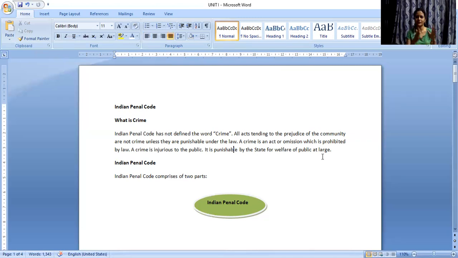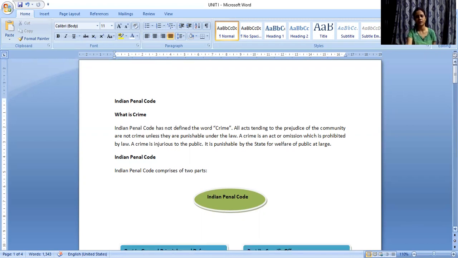As we know, in case of civil law, its impact is very less. It will be limited to the concerned person or maybe his family members. But in case of crimes, we consider that it's a very serious offense and it affects the public at large, right? It affects society. So that is the simple introduction you can give in case there is a question from Unit 1 with regard to this.